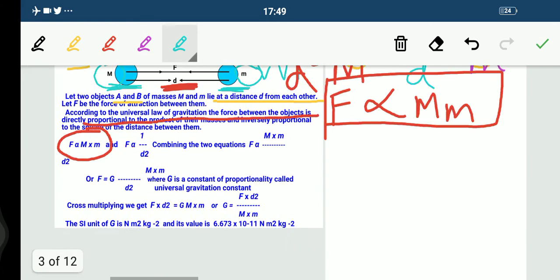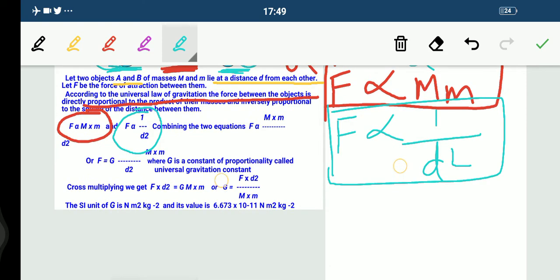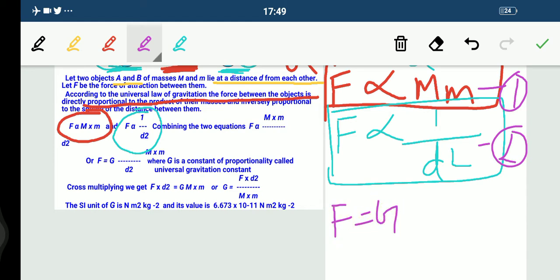See here, F is inversely proportional to the square of the distance between them. This becomes the second point. This is what has been said in our definition. Now we have to combine these two equations. This is our first equation, this is our second equation. If we combine them, what will become? F is equal to G capital M small m upon D square.